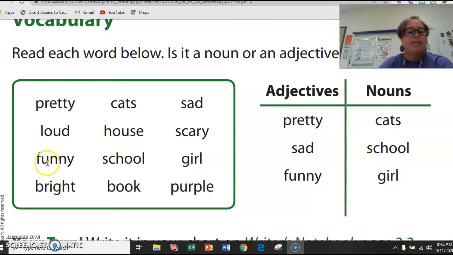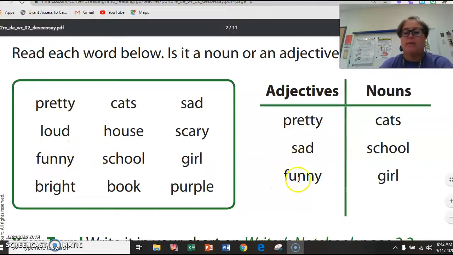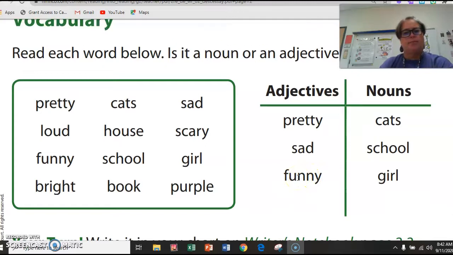Next word right here is funny. And look, we've got funny written right here. Is that a person, place, or thing? No. Funny is a describing word. When you are writing a sentence and you say, oh, the funny girl fell and scraped her knee, well, the girl's funny, but falling is not funny. But that's okay. Funny describes how you think the girl is. She's funny. So it's a describing word. Let's put it right here under funny, under adjectives.